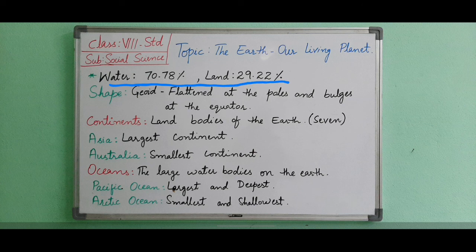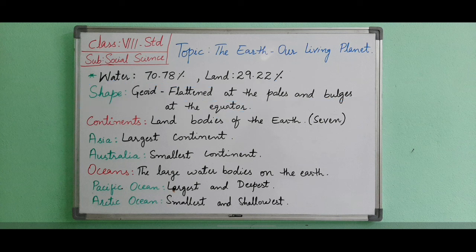Now we will see the shape of the Earth. The Earth shape is often described as geoid, which literally means earth shaped or obstacles spread. The Earth is flattened at the poles and bulges at the equator. The equatorial diameter of the Earth is 12,756 kilometers and the polar diameter is 12,714 kilometers.